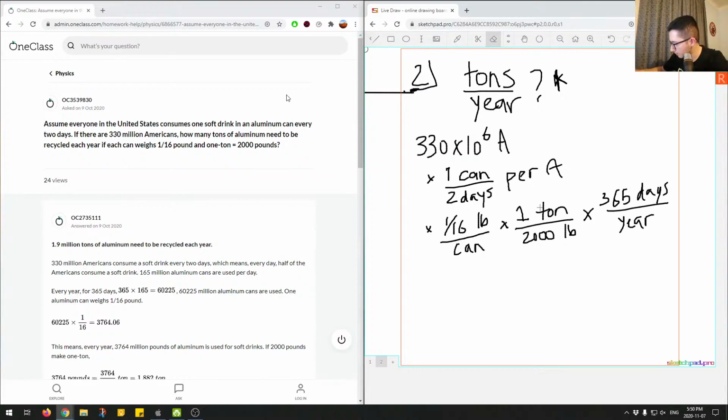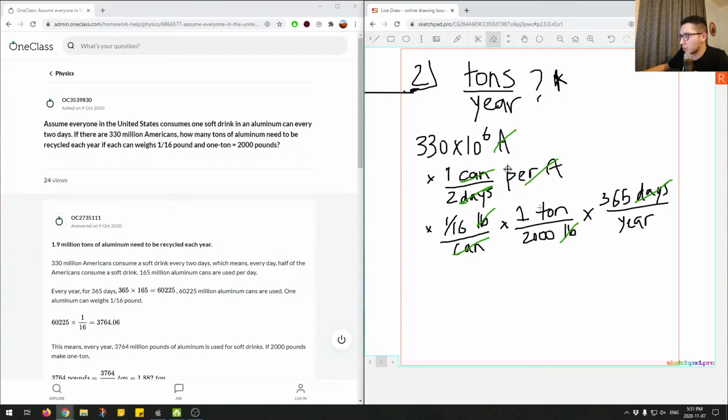I'll use a different color. Okay, so we can see that right away we can cancel out can, pounds, days. We're canceling anything in the numerator versus things in the denominator. So this is in the denominator, this is in the numerator, they can cancel out. This is in the denominator, this is in the numerator, they cancel out. Cans in the denominator, this is in the numerator, they cancel out. This is in the numerator, this should be in the denominator because it's per American, so this cancels out. And then finally, we're left with tons per year.